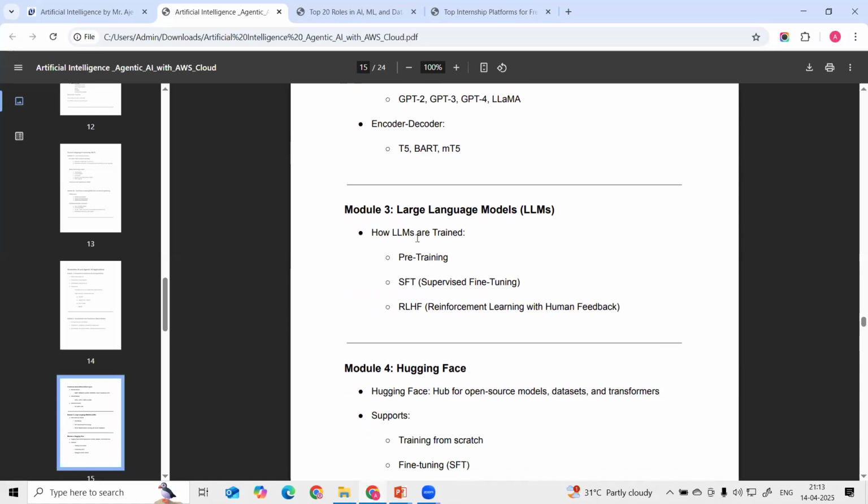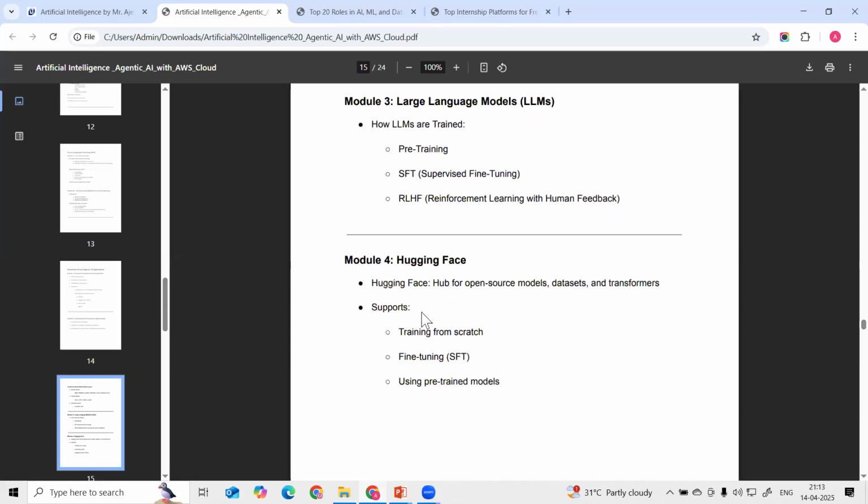How are these large language models trained? There are different techniques: pre-training techniques, and also supervised fine-tuning. Then we are also going to learn reinforcement learning with human feedback. So these are the techniques by which large language models (LLMs) are trained. We are going to learn from scratch how they are trained, so that we can understand how they are trained on billions of parameters and how we can utilize these models for our applications.